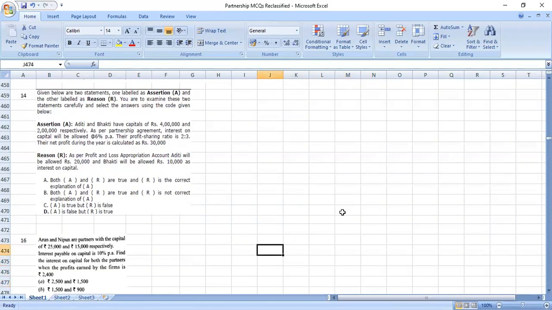So basically, they've given you a question. Actually, it's not even an assertion and reason thing. Many assertion reason questions prepared by a lot of people are like that only.